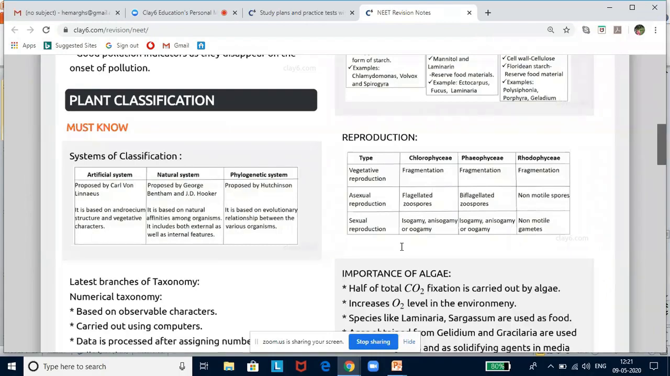But one thing is, you have to get used to the words they use in the questions. You should be familiar with the diagrams. These are the little things that will really help you practice and get good marks in NEET.